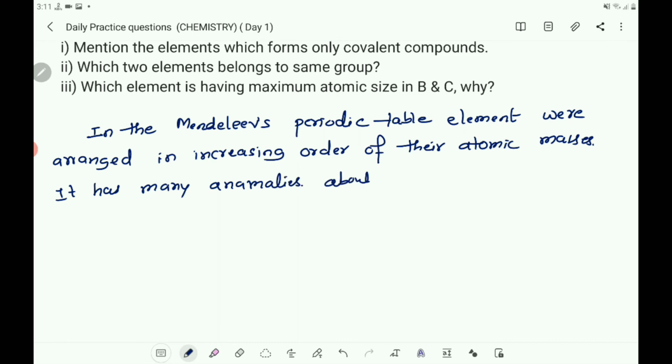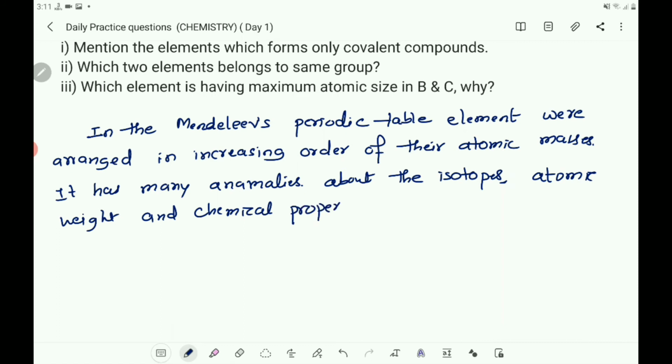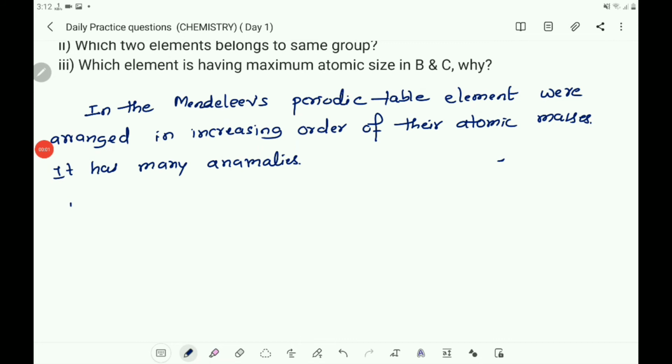About the isotopes and atomic weight and chemical properties. Position of isotopes.